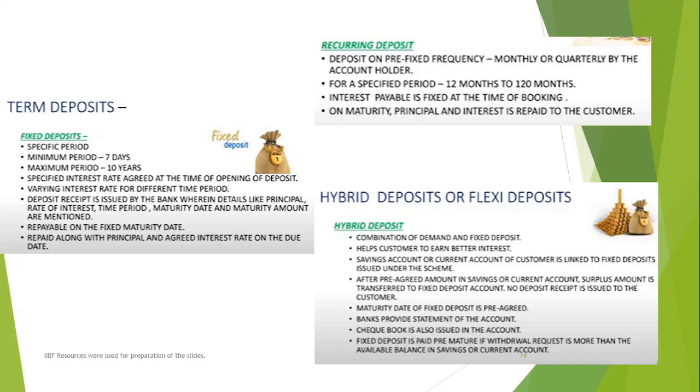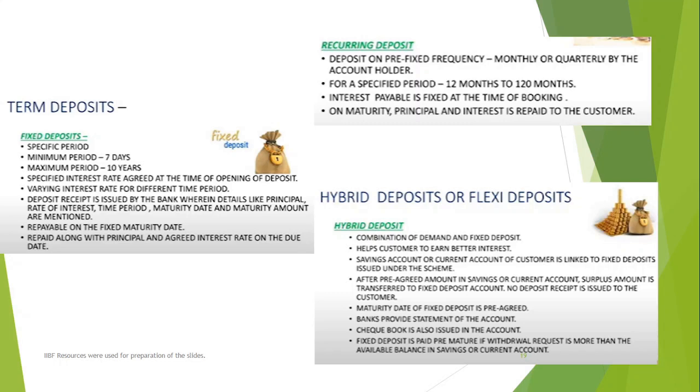Now, fixed deposit means what? You give a lump sum amount of money to the bank in the form of a deposit, which you'll get on maturity. Now, you are not only going to get your principal amount, but also your interest. Okay, so this will be on a future date. If you try to withdraw before the maturity date, it is called premature withdrawal. Allowed, no problem. But you have to pay some amount of penalty, though this all depends on your bank's policy. Sometimes they do have it, sometimes they don't, just to attract more and more deposits. So accordingly, you just check the terms and conditions of your respective bank and act accordingly.